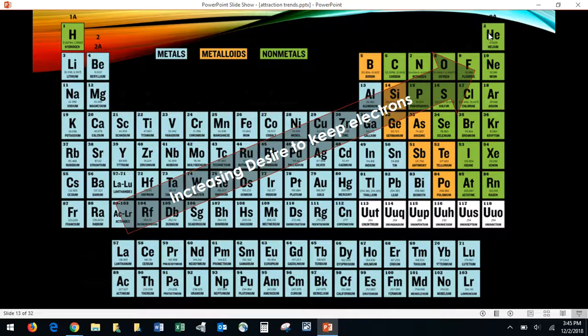It only has 2, so it's going to be very careful to make sure that it knows where those 2 electrons are at any given time, because if it loses 1 electron, it will no longer be a noble gas, and if it gains 1 electron, it won't be a noble gas. So it's wanting to stay where they are, and the trend to keep electrons increases on this side and decreases on this side, the francium side. All right, hopefully that makes sense. That seemed to make more sense in class.